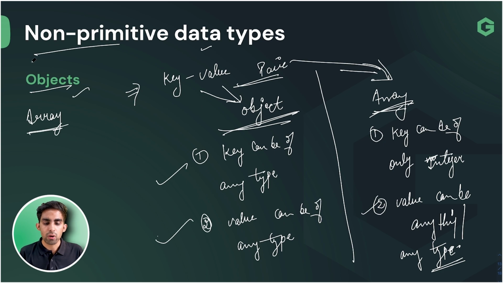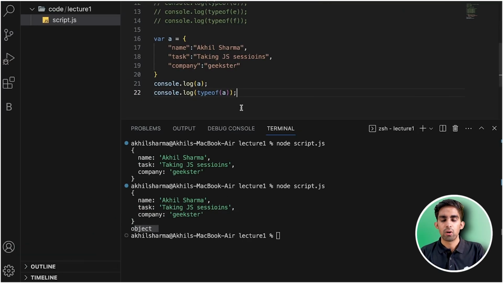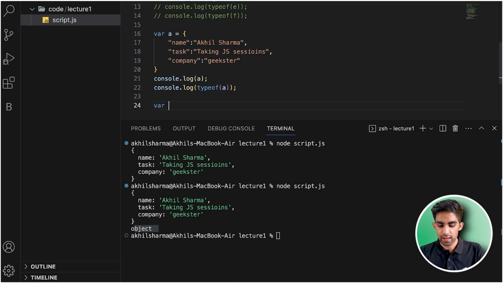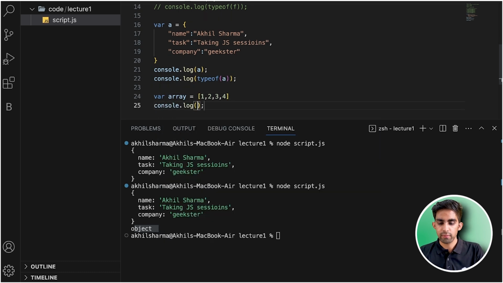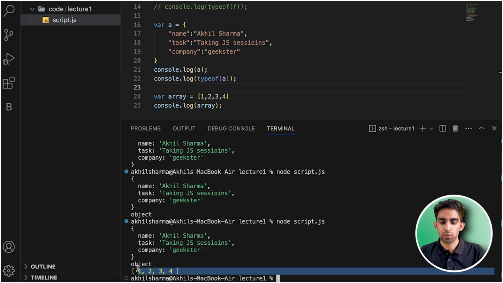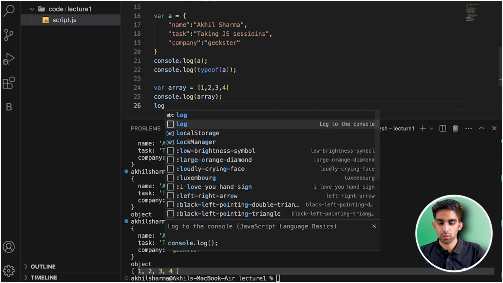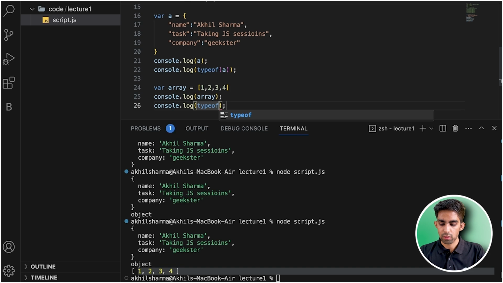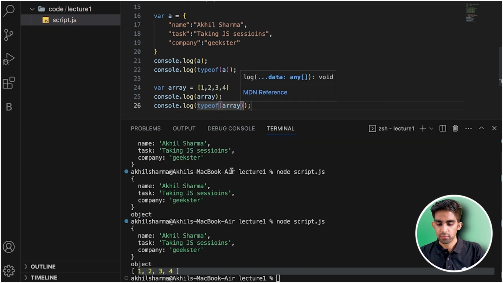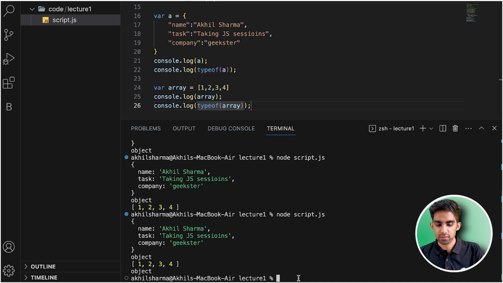But yeah, this is also a non-primitive data type in JavaScript, that we can include objects and array, team. How can you declare an array? How can you define an array? This is also going to be very easy, team. Array is equal to, just open the square brackets, and inside this just write any numbers, team, that's it, and console.log of array, node script.js. So you can see I'm having this 1 2 3 4, whatever I'm having. Now just do the console.log of type of array, team. So just rerun the file, script.js. So you can see this, team.